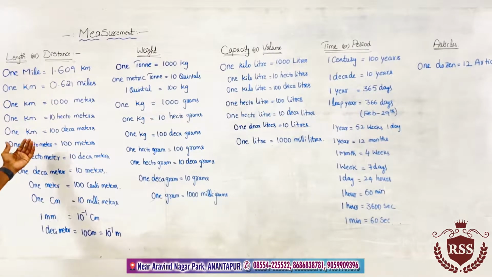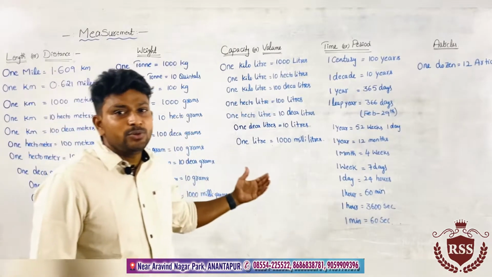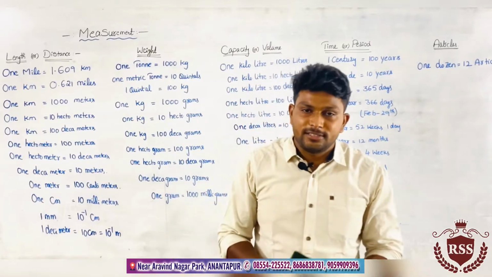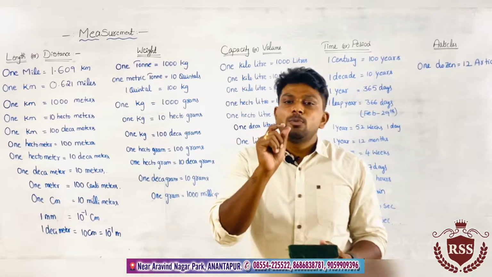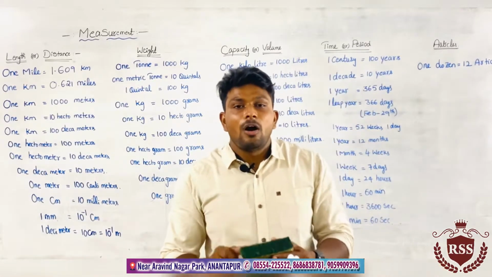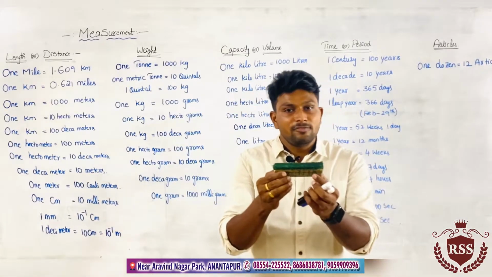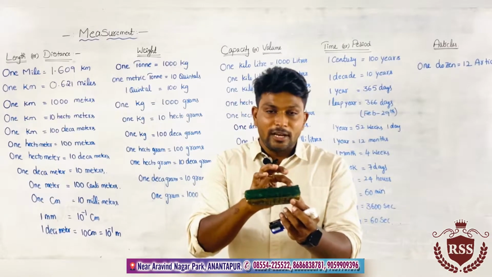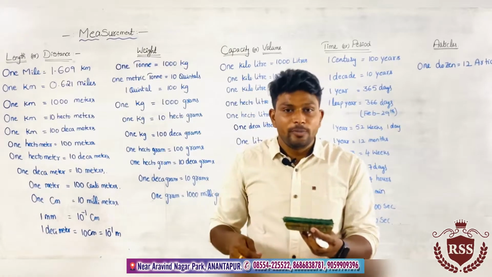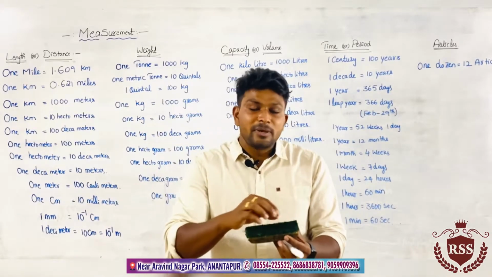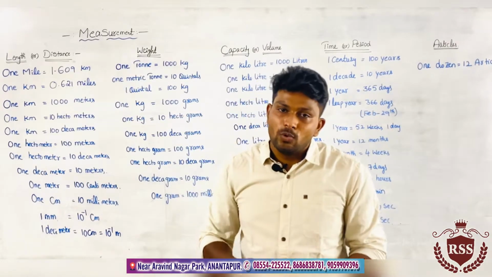Why are we using so many units? For small quantities, if the object is too small, we will use smaller units to measure that object. For example, if we need to measure the length of this duster, is it possible to measure it in kilometers? Would it be okay to measure in kilometers? No, it is not required. So we will measure in centimeters. Centimeters and meters are the smaller units.